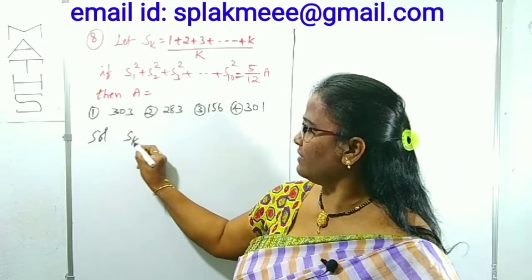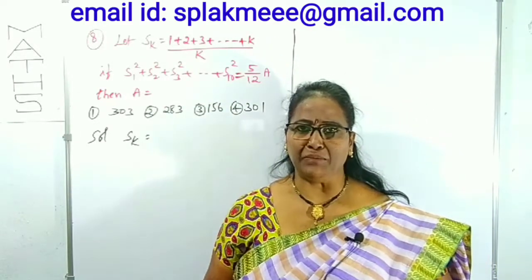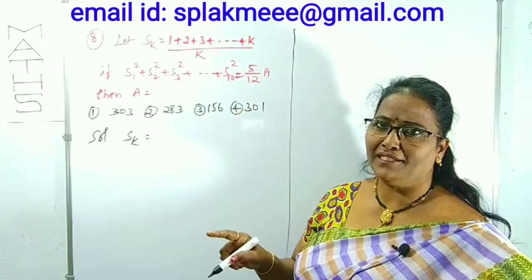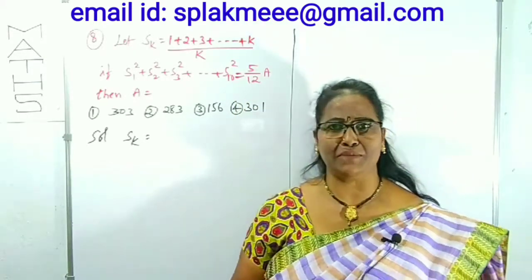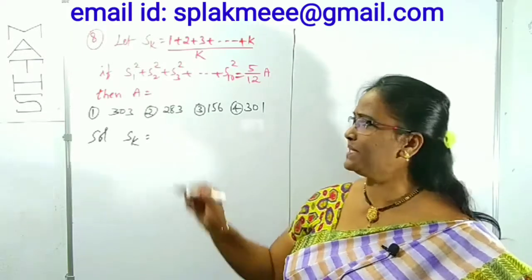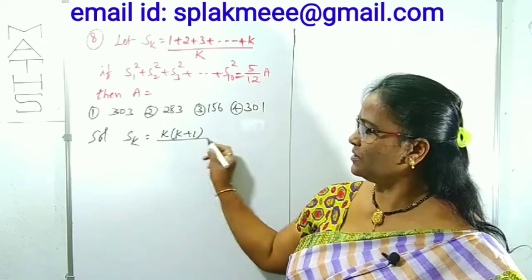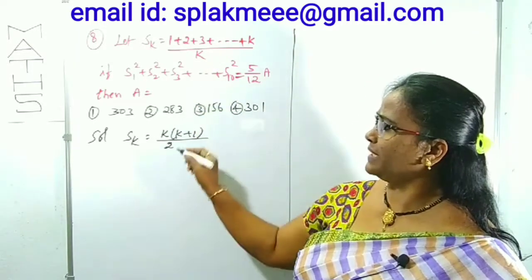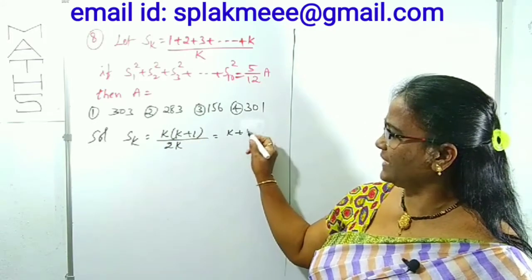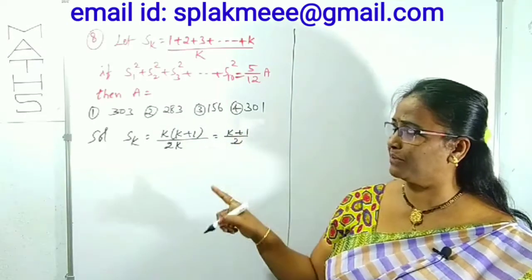Sk is given as, the numerator is what? The sum of the first n natural numbers. In place of n, what is there here? k. What is the sum of the first n natural numbers? That is n(n + 1)/2. In place of n, there is k, so k(k + 1)/2 is the numerator. The denominator k is there. Now, after cancellation of this k, what is left over? (k + 1)/2. Okay, so Sk is (k + 1)/2.